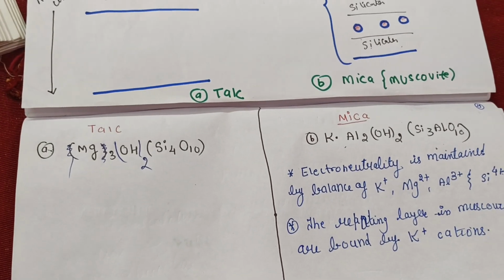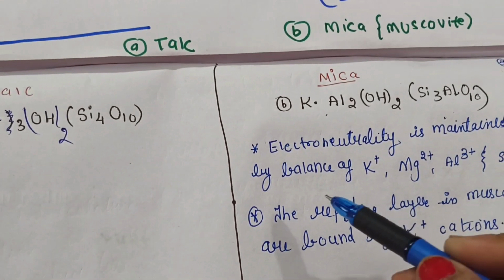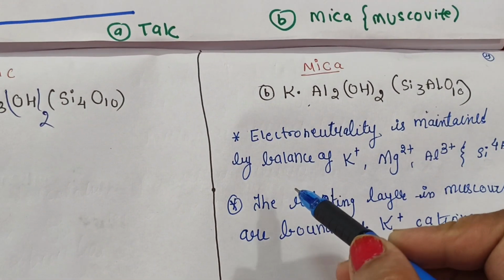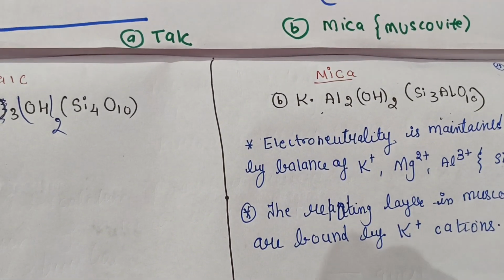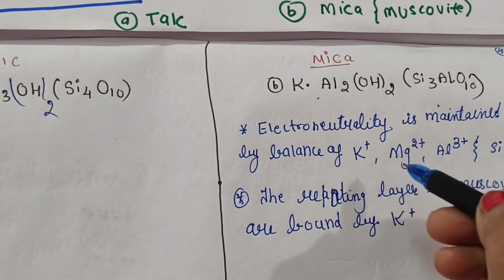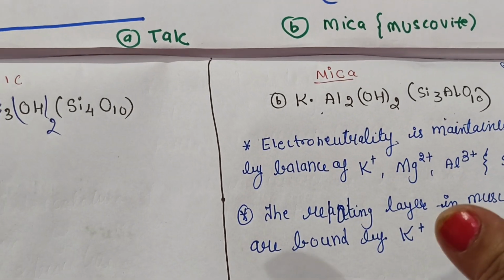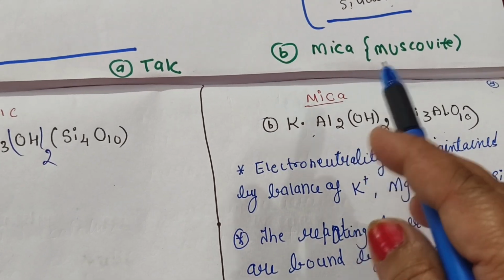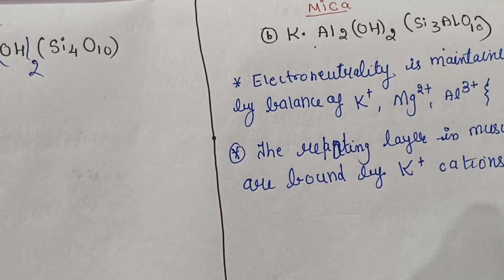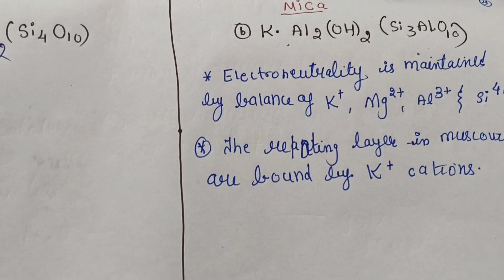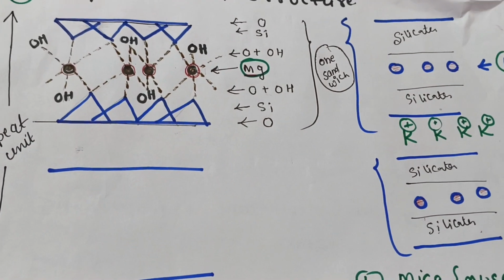So what do these elements help us with? Mostly the electroneutrality is maintained by the balance of potassium, magnesium, aluminium and silicon. As we know, different ions have different charges, so they will maintain the electroneutrality of the particular compound. Mica is also known as muscovite, and the repeating layers in the muscovite are bound by the potassium ions. So we have seen how we can make the structure of talc and mica.